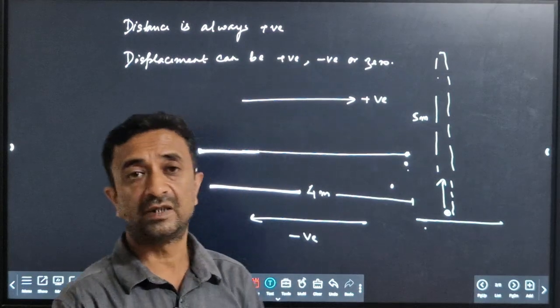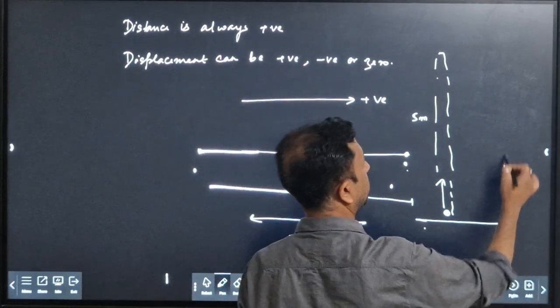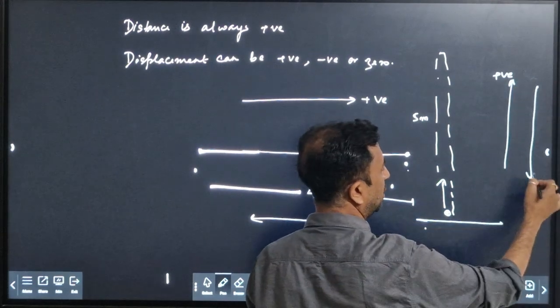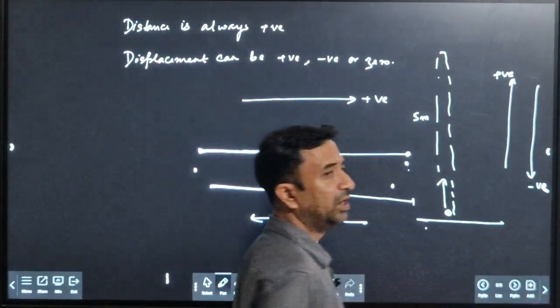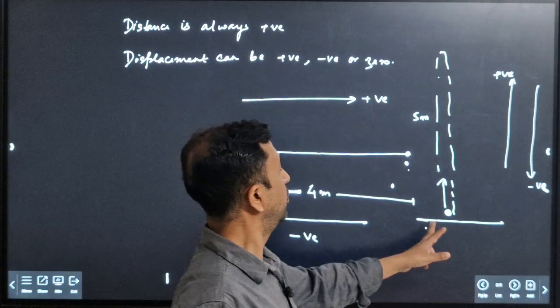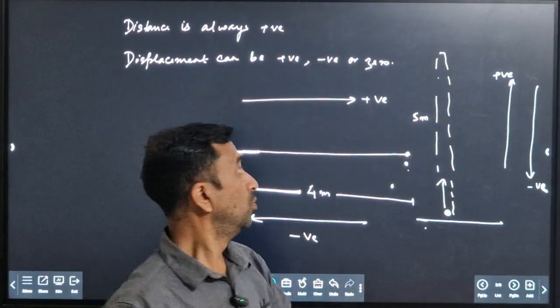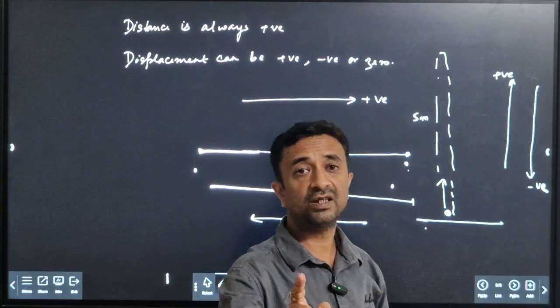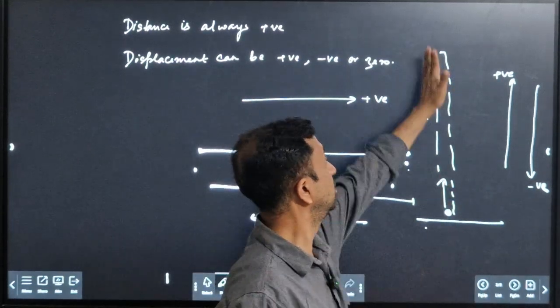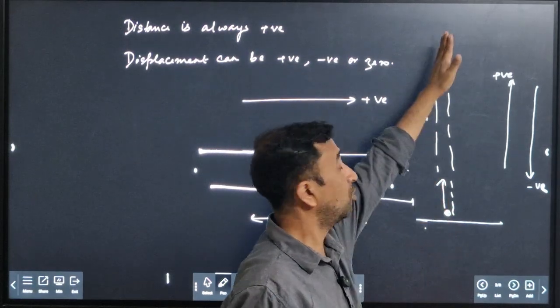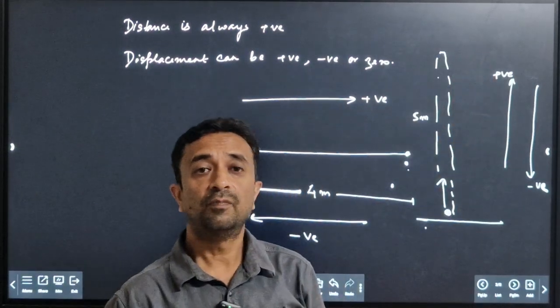Now what about the displacement? In displacement, we take the upward direction as positive. So the reverse direction you have to take negative. Now you see, when the particle moves up, the displacement is plus 5 meter. When it comes down, the displacement is minus 5 meters. So when the particle moves from bottom to top, the displacement is positive.